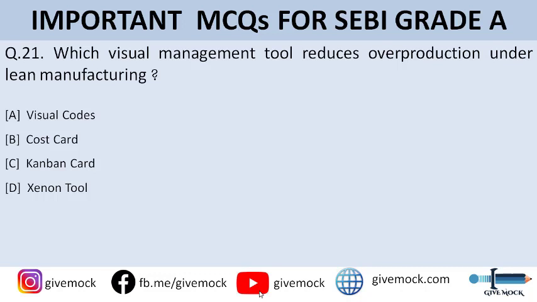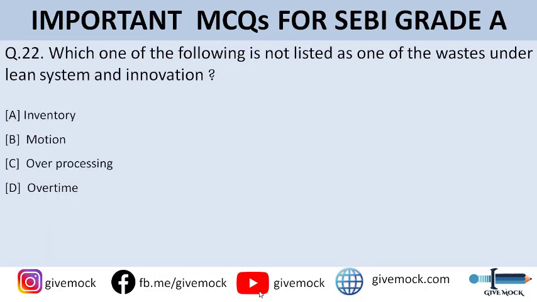All right, moving on to question number 21. Which visual management tool reduces overproduction under lean manufacturing? So you can go through the options here. Option A is visual codes, option B is cost card, option C is Kanban card, and option D is Xenon tool. So guys, the correct answer to this question is option C, that is Kanban card. All right, moving on to question number 22. Which of the following is not listed as one of the wastes under lean system and innovation? You can go through the options here. Option A is inventory, option B is motion, option C is over processing, option D is over time. So guys, the correct answer to this question is option D, over time.